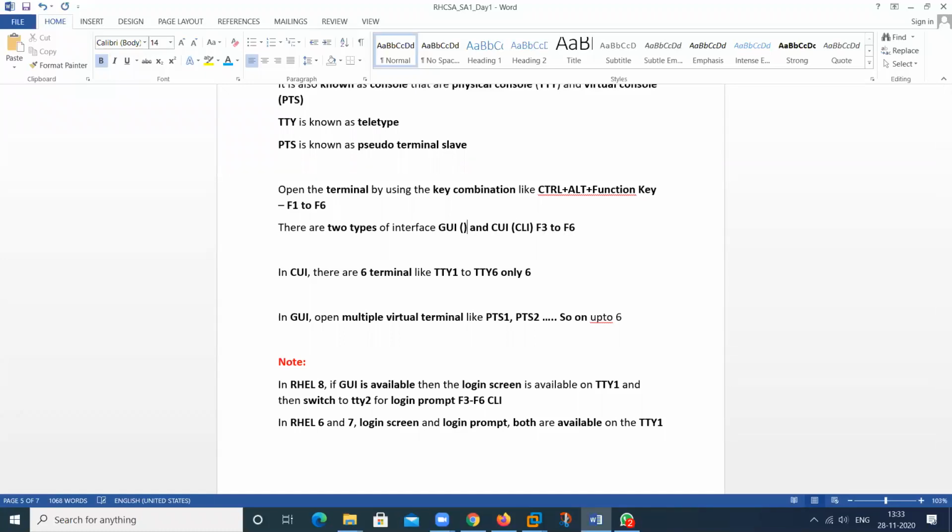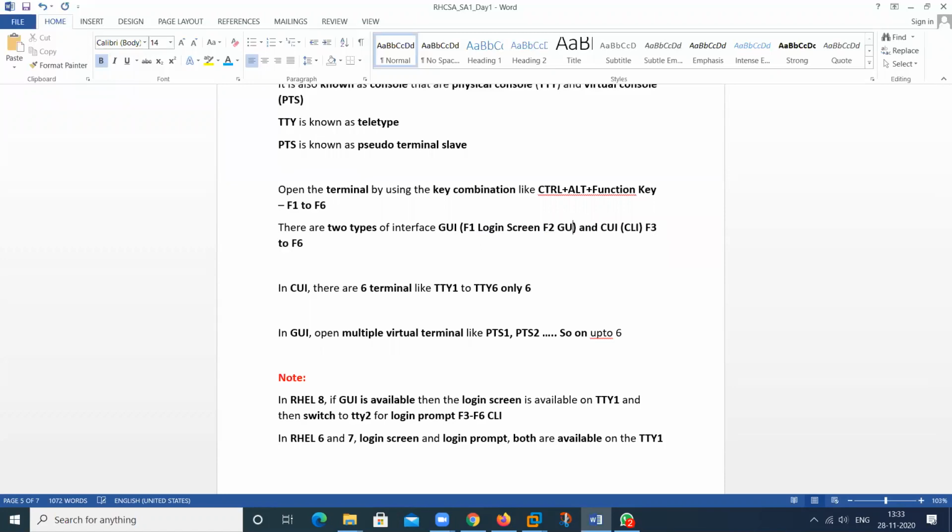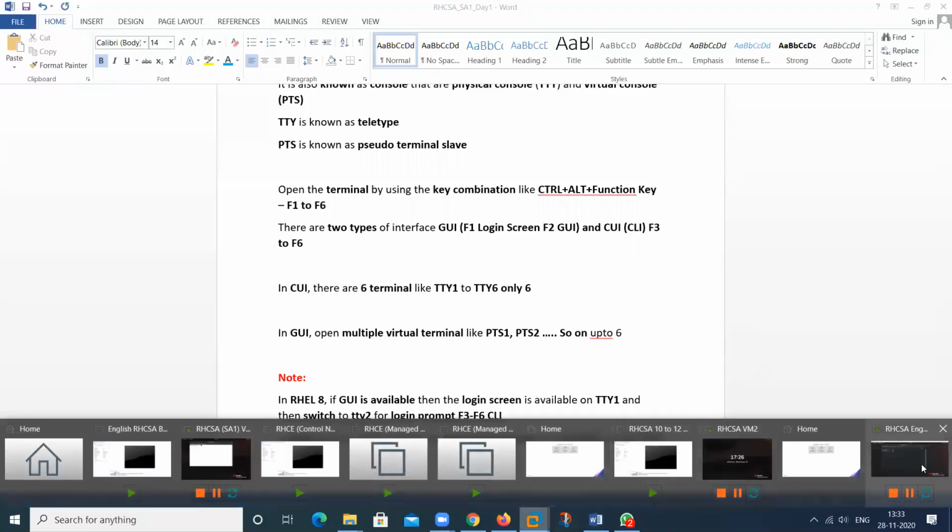F3 is for the CLI, F4, F5, F6. When we type Control Alt F3, then your command line prompt will open.